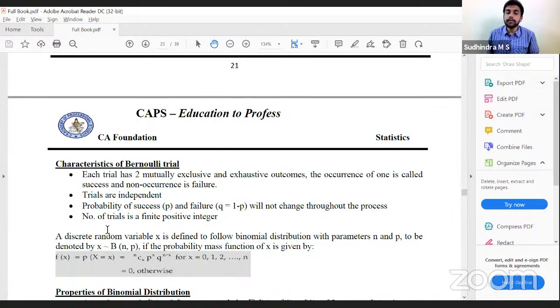A discrete random variable x is defined to follow binomial distribution with parameters n and p, denoted by x follows binomial with n and p. There are two parameters in the case of binomial distribution, n and p. Why are they called parameters? Because if I know n and p, I can find out the entire binomial distribution.